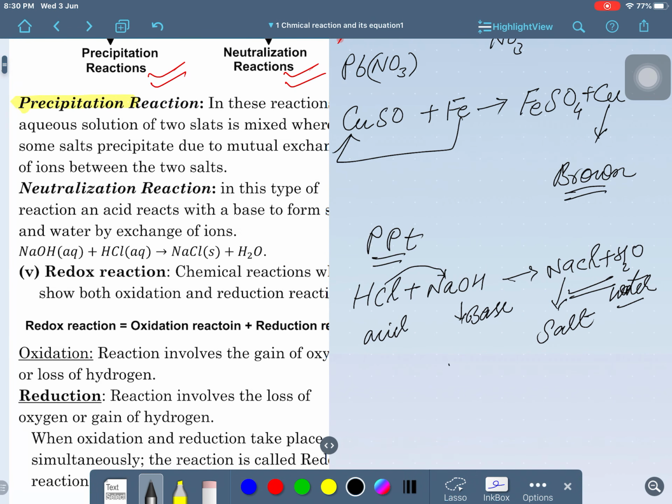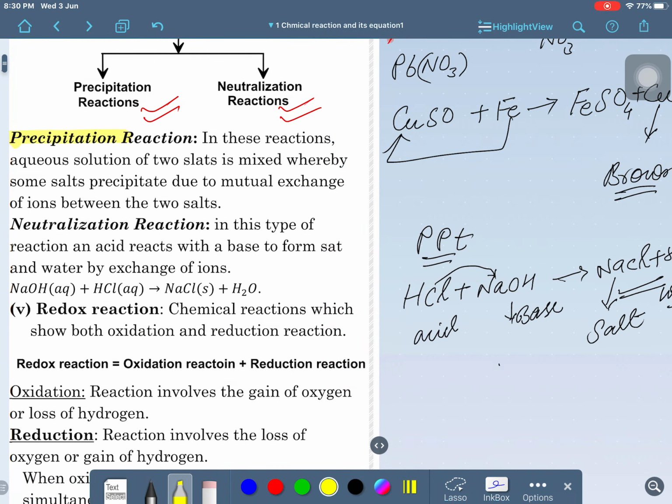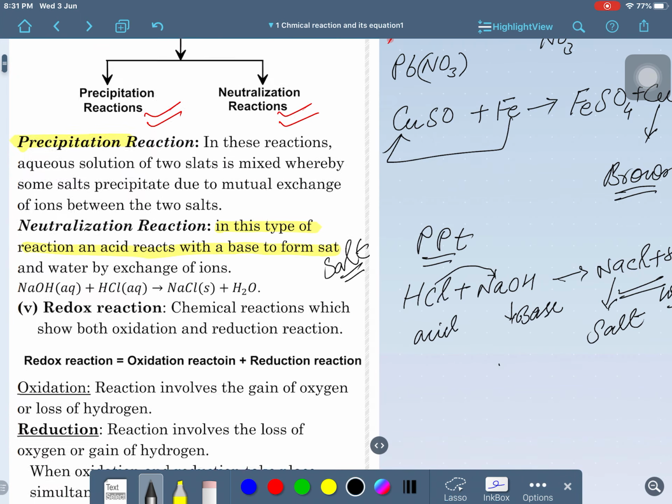So, when an acid reacts with a base to form salt and water, this is said to be a neutralization reaction. So, you can understand what the neutralization reaction is, okay. In this type of reaction, an acid reacts with a base to form what? You just have to write here salt, this is salt, okay, and water, by exchange of ions. What reaction is this, please tell me? Neutralization reaction. Is that clear right now? Now, next is also there.